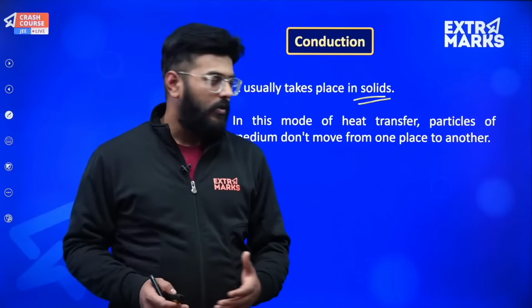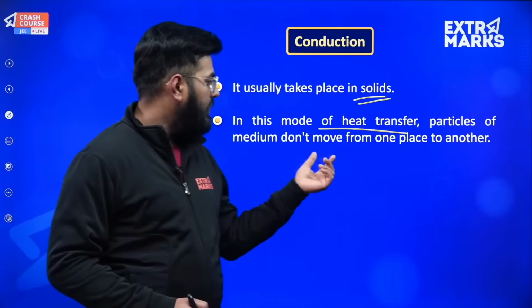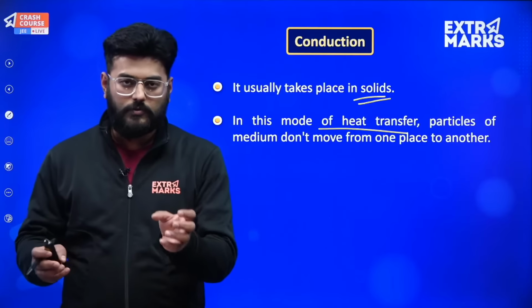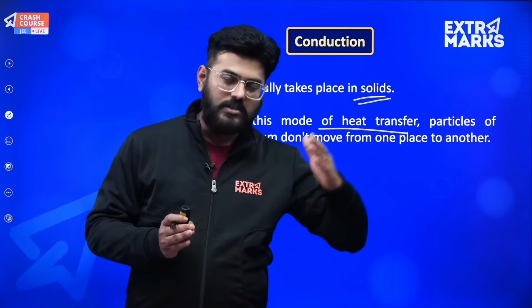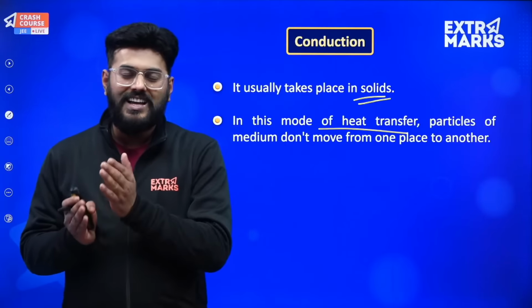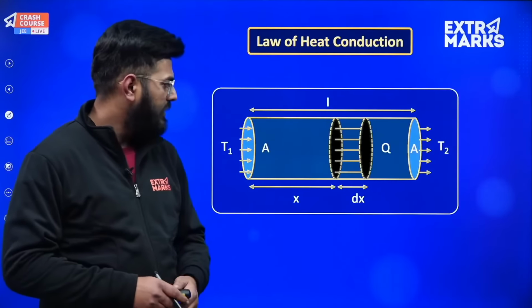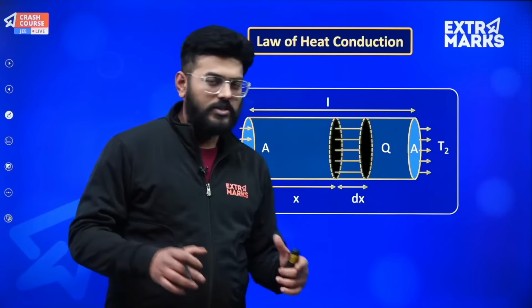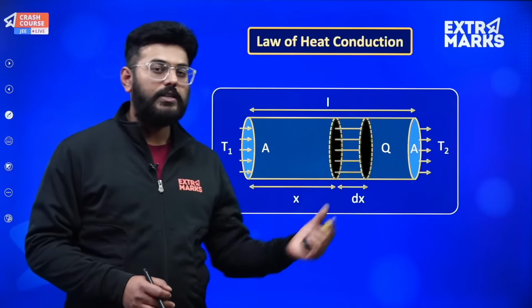So we'll be discussing all these things, but in this mode of heat transfer, basically what happens is particles of the medium don't move from one place to another. They don't move, they just vibrate, and based on the vibrations heat gets transferred. Okay. So what's the formula behind it? So let's suppose we have a cylindrical rod, okay, and on both ends of the cylindrical rod there's a temperature variation.